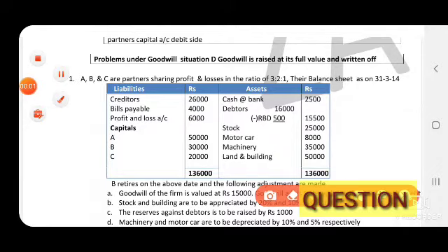So question. So problems under goodwill situation. So here situation B it is, not D. Goodwill is raised and its full value written off. So this is situation B, not D.